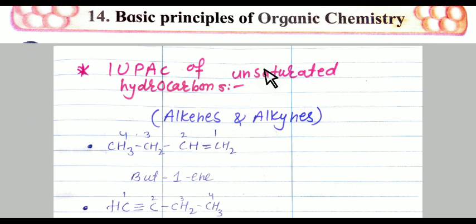In short, if the tetravalency of carbon is incomplete, we say that the compound is unsaturated. Now, in today's lecture, we are going to study the nomenclature of unsaturated hydrocarbons. In unsaturated hydrocarbons, we are going to study alkenes and alkynes. Alkene contains a double bond and alkyne contains a triple bond.